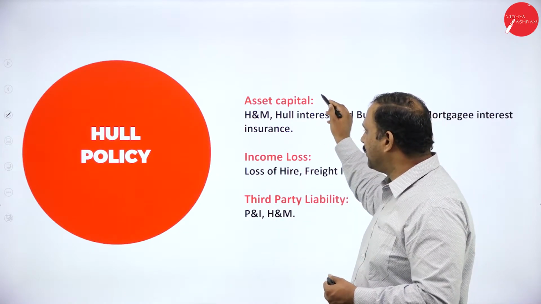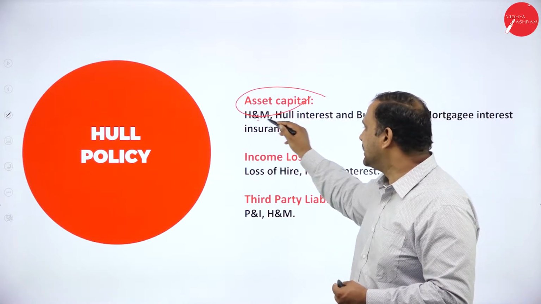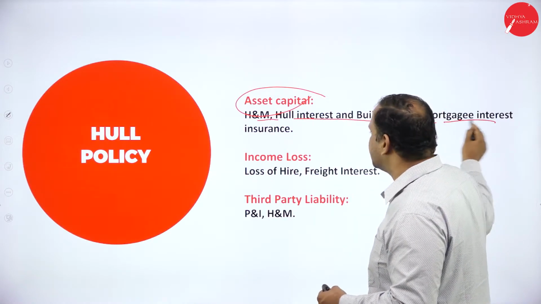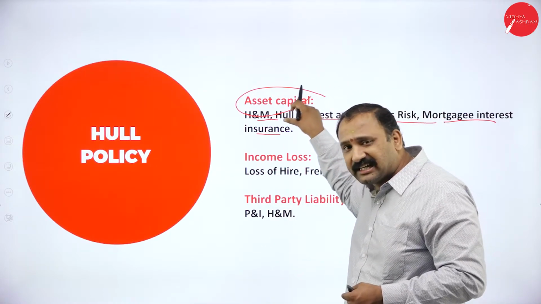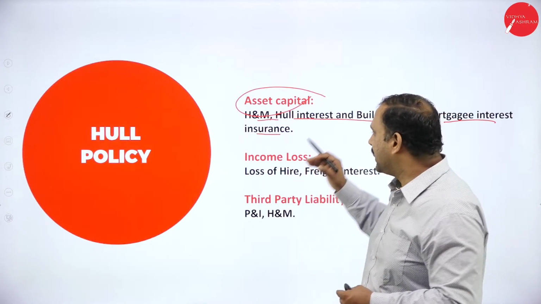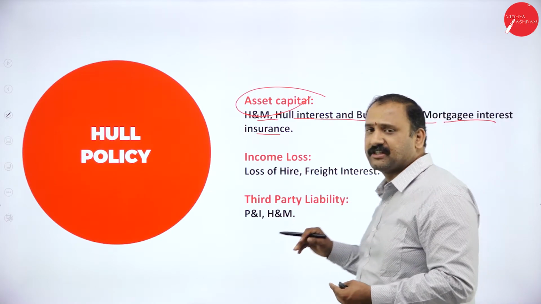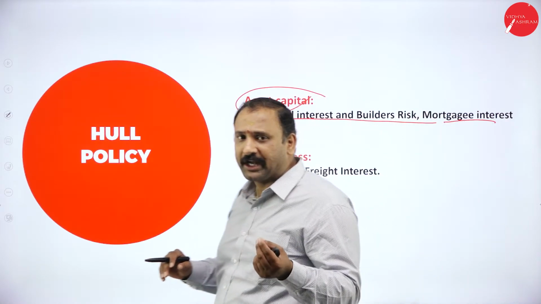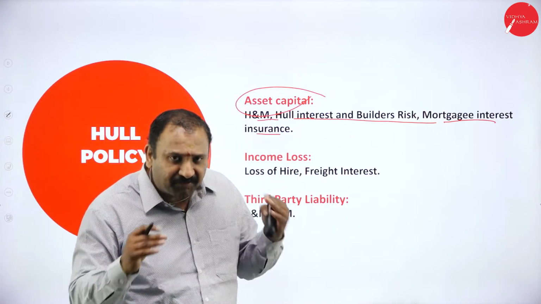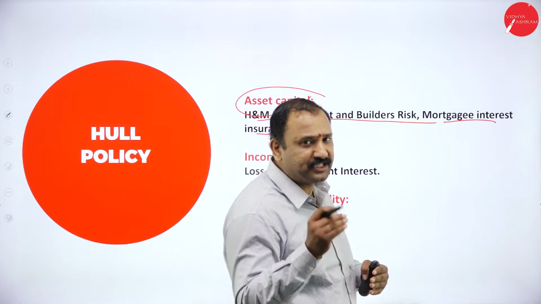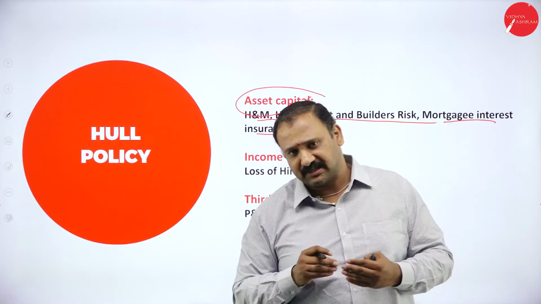The first one is on the asset capital itself. Which are the kind of covers that do it? H&M, Hull Interest, Builders Risk, Mortgage Interest Insurance. These are certain things which talk about the asset capital based insurance. So when I talk about H&M or Hull Interest, or Builders Risk and Mortgage, these are factors which will look into the asset, the ship itself, the equipment, the machinery, the physical factors that are involved in the business, because these are the asset capital for the business to run successfully.